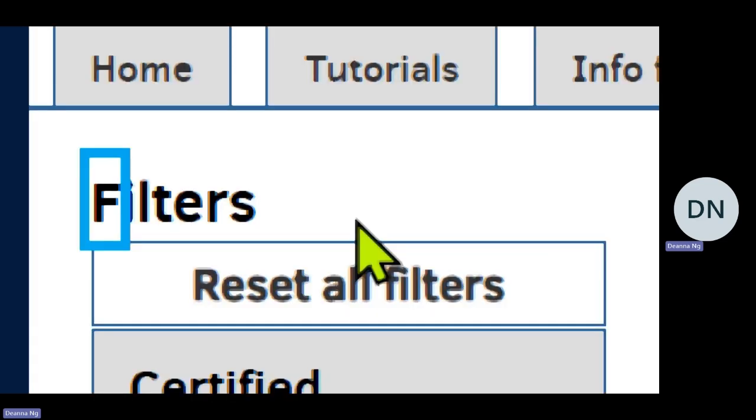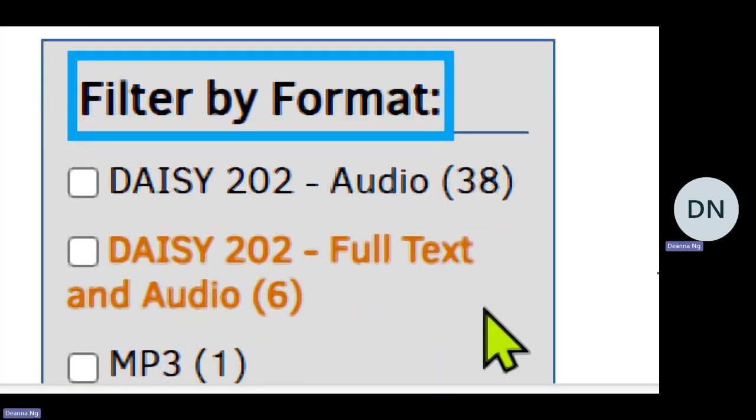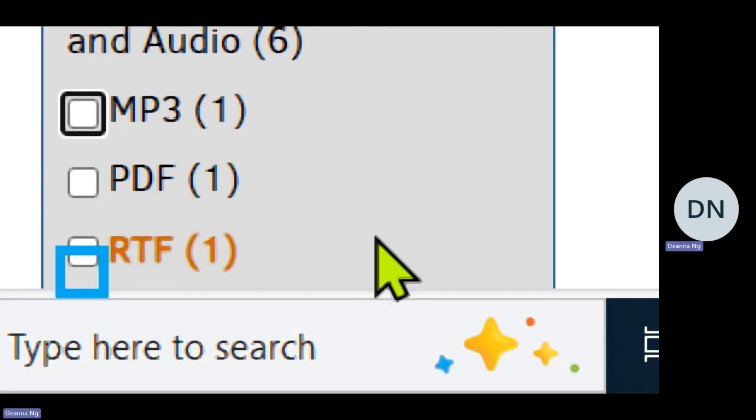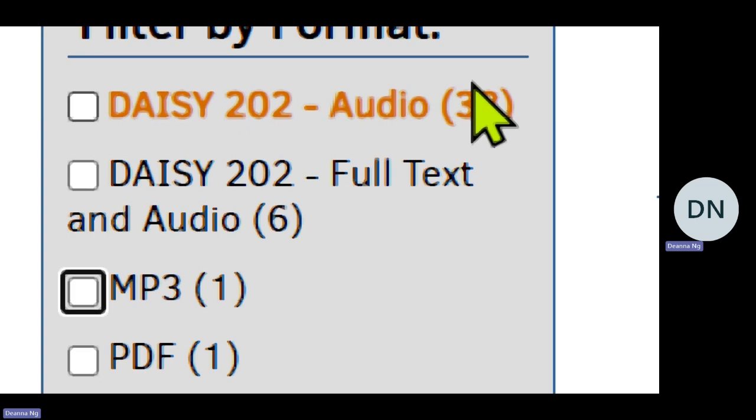I will repeat the process using the Formats filter. Filter by Format, heading level 2. Under this heading are checkboxes for Daisy 202 audio, 38, checkbox unchecked. Daisy 202 full text and audio, 6, checkbox unchecked. MP3, 1, checkbox unchecked. And other formats. I will go ahead and select Daisy 202 audio. Daisy 202 audio, 30, checked.